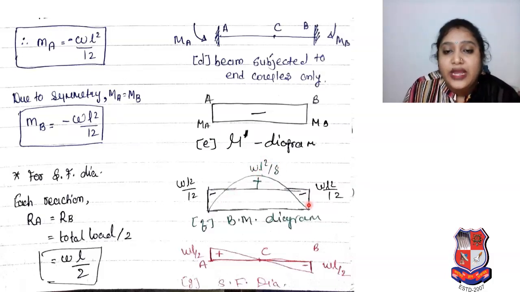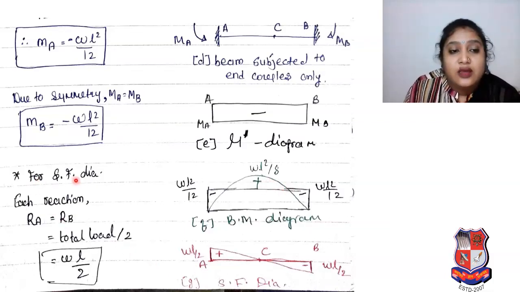Then here we mention our figure of the Mu dash diagram. What are the end moments? WL square by 12 and WL square by 12, because it's a fixed beam, so the fixed end moment is negative. The Mu dash diagram's upper portion is positive. Points of contraflexure will occur here, and at those points the bending moment will be 0.